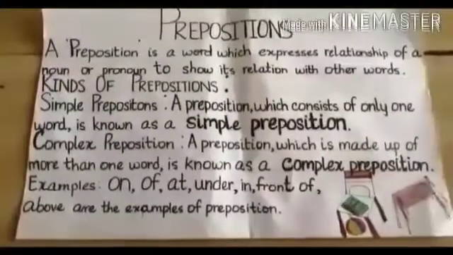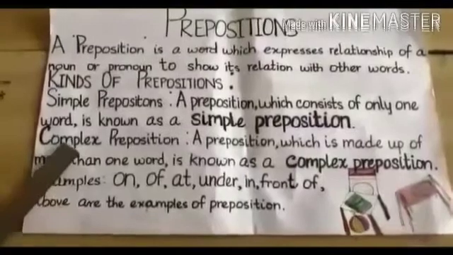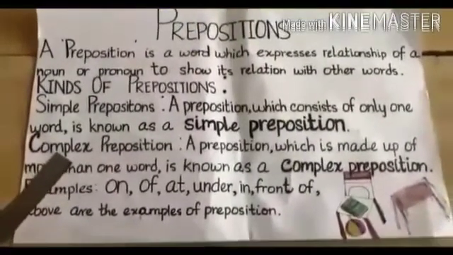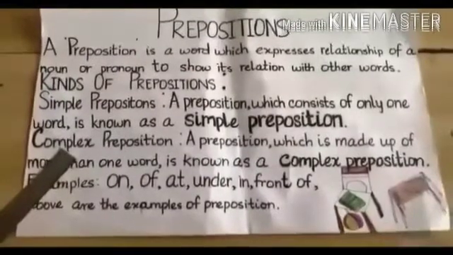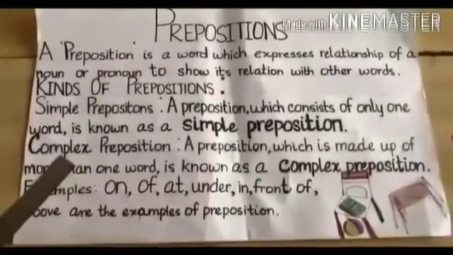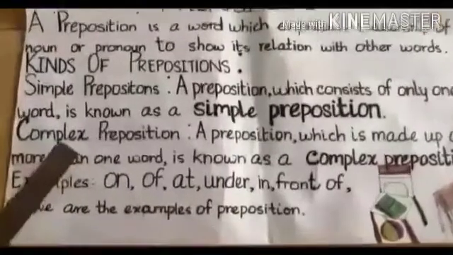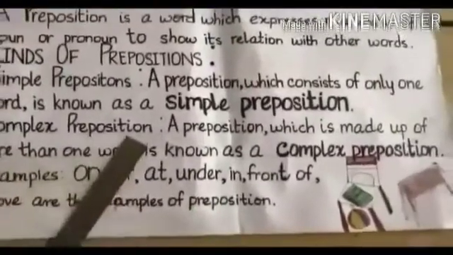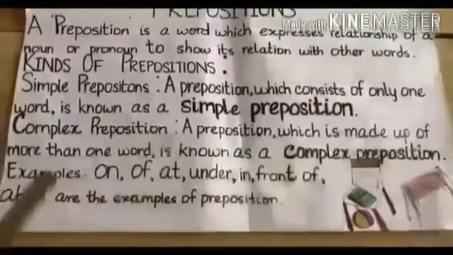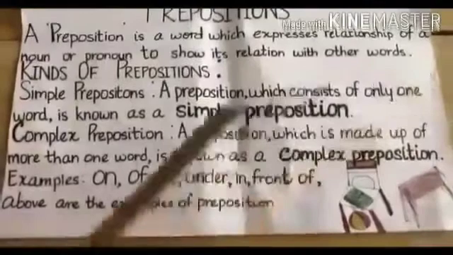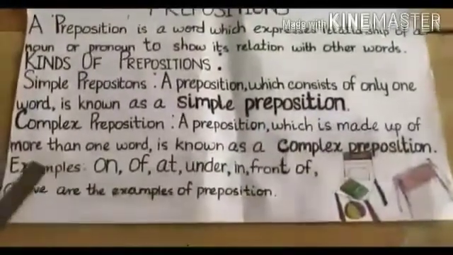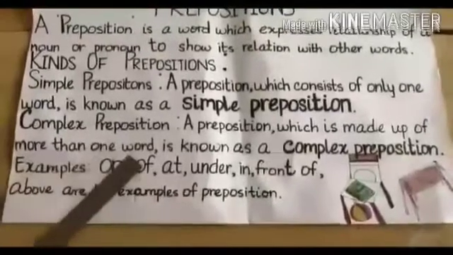Coming to the next topic, complex preposition. Students, as you know, a preposition which is made up of more than one word is called a complex preposition. As you can see in this chart, here is a preposition which is made up of more than one word, and here is a complex preposition which is made up of more than one word.